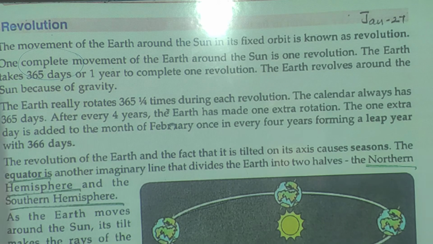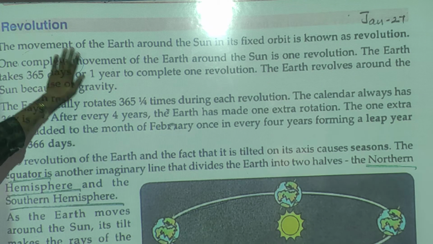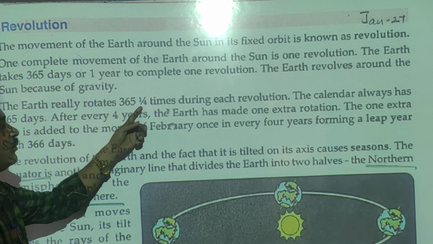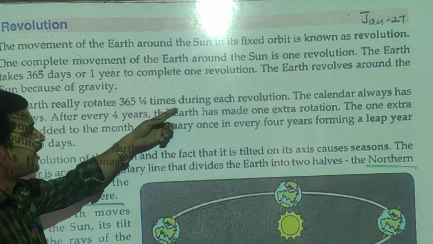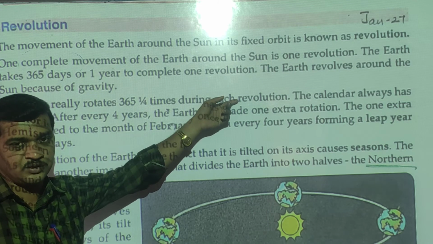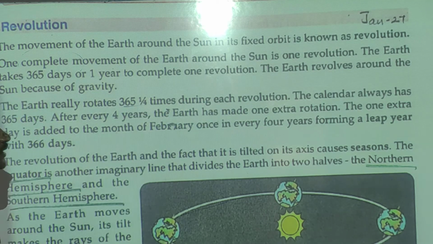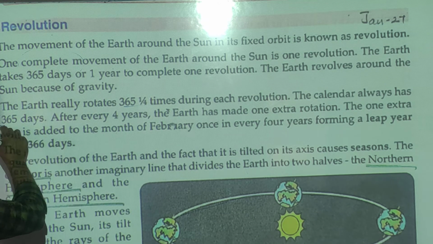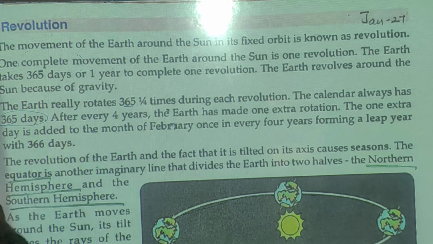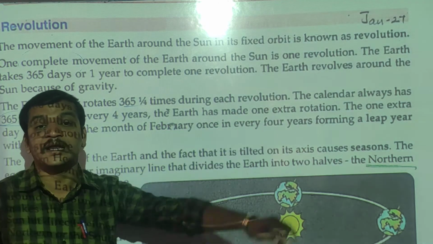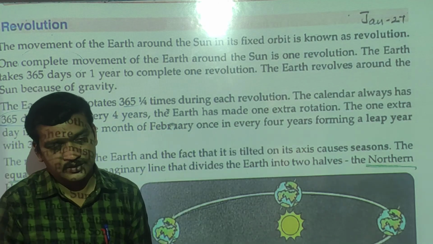Now one more thing. The Earth really rotates about 365 and a quarter times during each revolution. So the calendar always has 365 days. After every 4 years, the Earth has made one extra rotation.